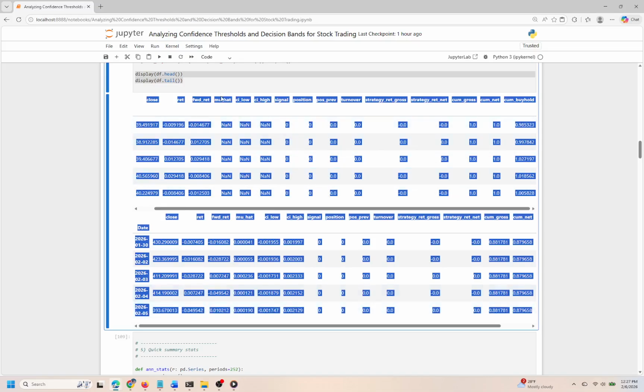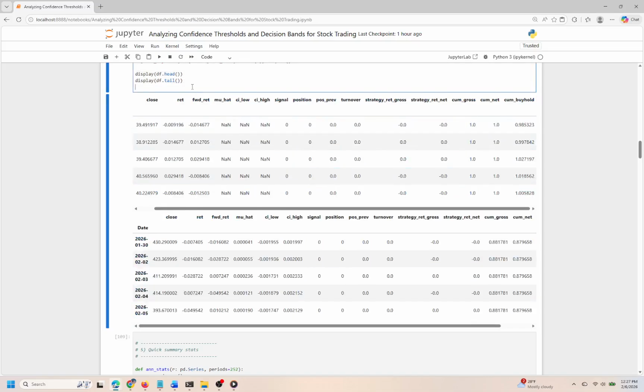Displaying the head and tail of the data frame allows us to visually assess both the initial and final states of our calculated metrics, showcasing how our trading strategy has evolved. Looking ahead, the next cell will likely delve into a more detailed analysis of these results, examining performance metrics to gauge the effectiveness of our trading signals.